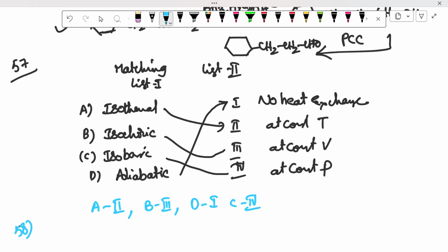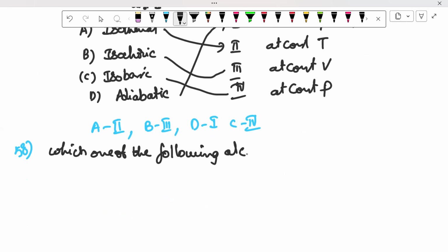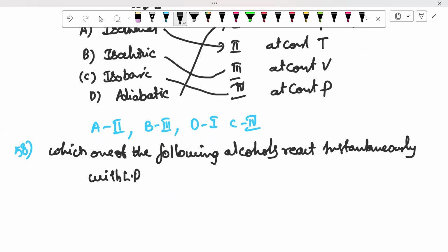58, I have to proceed more. 58, what they ask, is also an expected question. Which one of the following alcohols reacts instantaneously, meaning immediately, with Lucas reagent? What is Lucas reagent? Concentrated HCl plus anhydrous zinc chloride. Lucas reagent is the distinction test, or the identification test, for primary, secondary and tertiary alcohols.